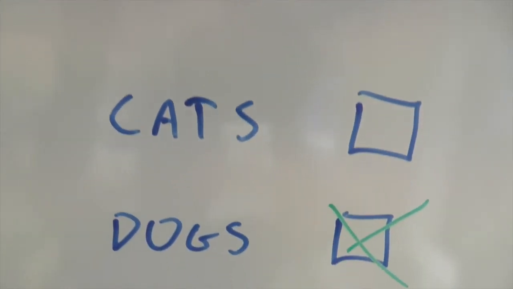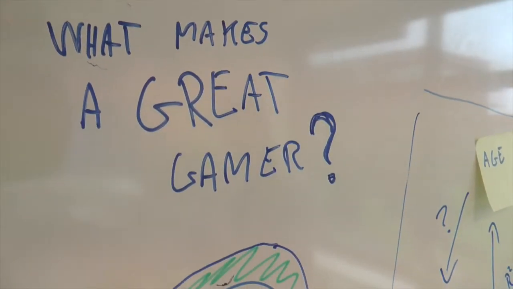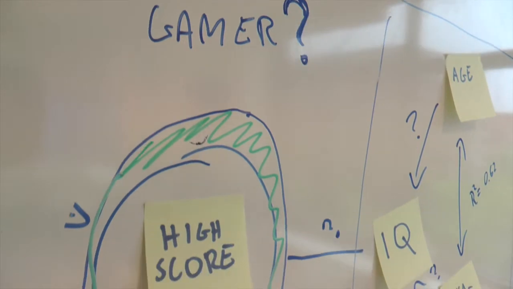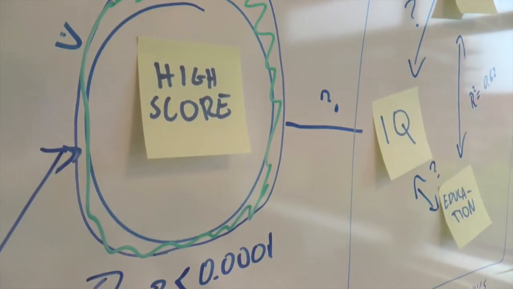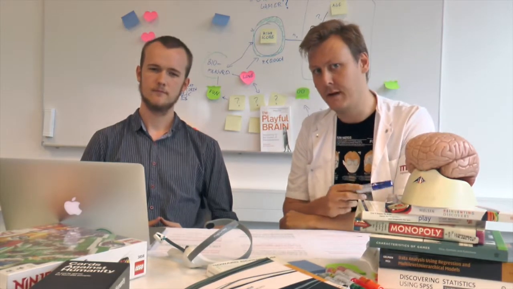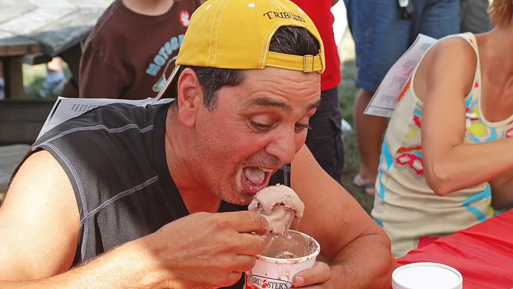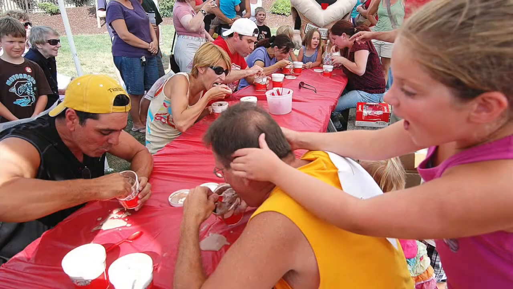We can compare groups like cat people and dog people on IQ tests or gaming skills, and look for things that rise and fall together, eating cake and obesity, for example. Did you know that when there's a lot of road rage, ice cream sales tend to skyrocket? Now, that's not because people get a craving for chocolate and vanilla whenever they've been in a fist fight on the highway. That's because both of them go up during the summertime when it's very hot.